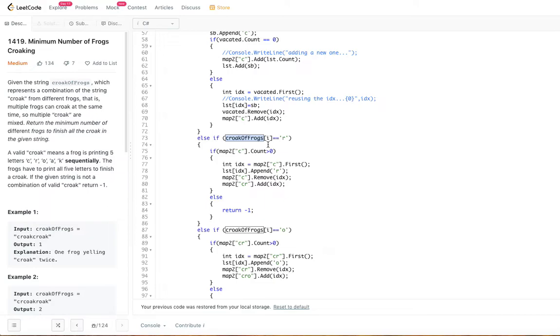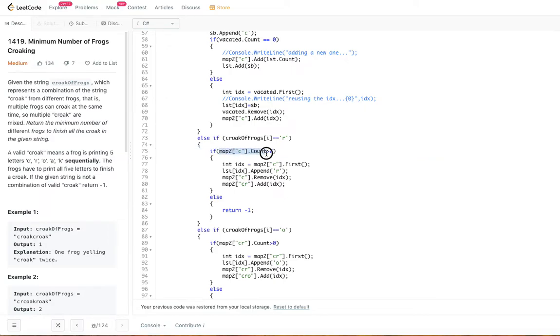Since we are keeping track of the indices of the C in map 2, do we have any C's left over? That means this will have at least 1. If not, you return -1. That means you saw R, but there is no corresponding C available. So you return -1.